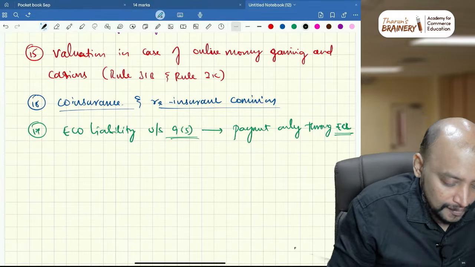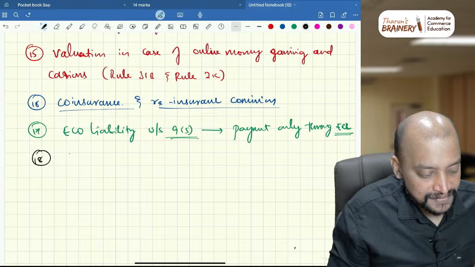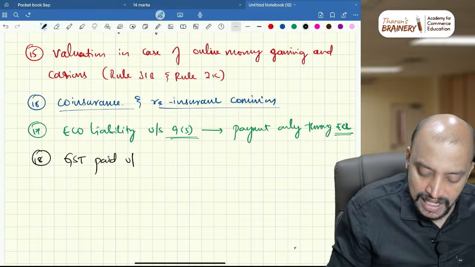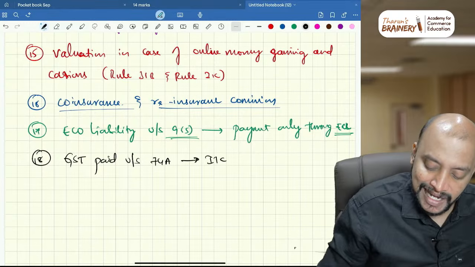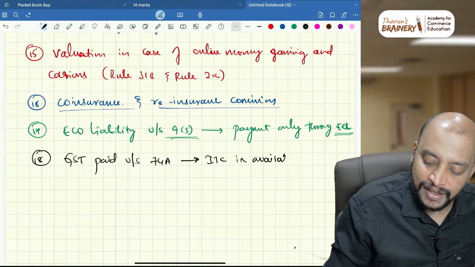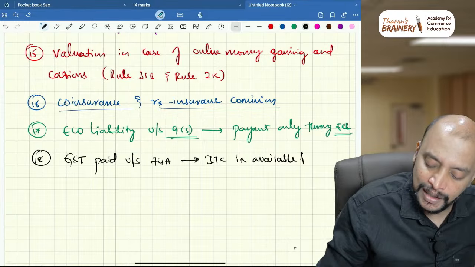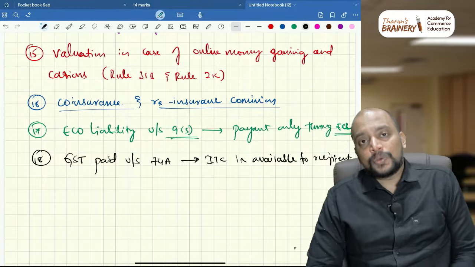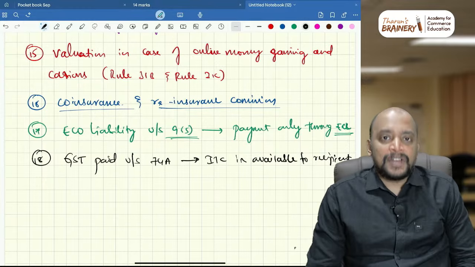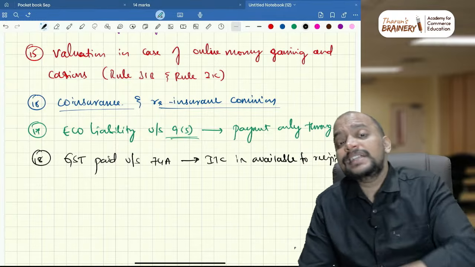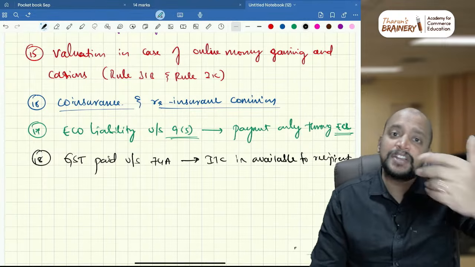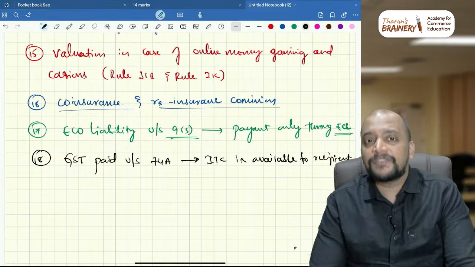Next, 18. So 74A. GST paid under section 74A. Whether ITC is available to recipient? Yes, ITC is available to recipient. This is also one crucial point. ITC is available to recipient. Previously, we had a blocked credit. What is that? Whatever GST that is paid under 73, 74, like that, ITC not available to recipient, like that, one point is there. Now that 74 is not there, 74A, and I have not added 74A, which means what is the effect?